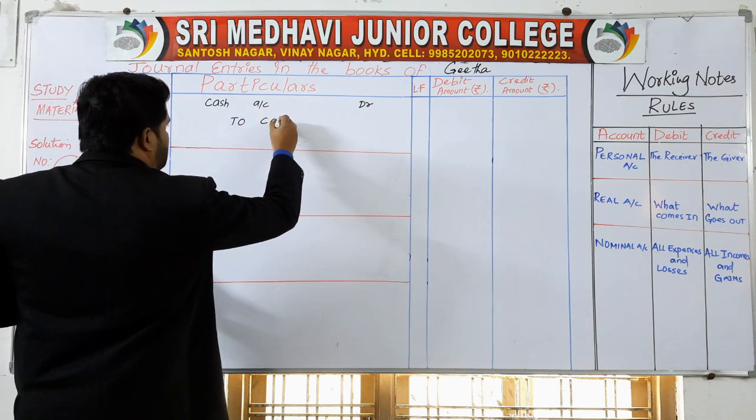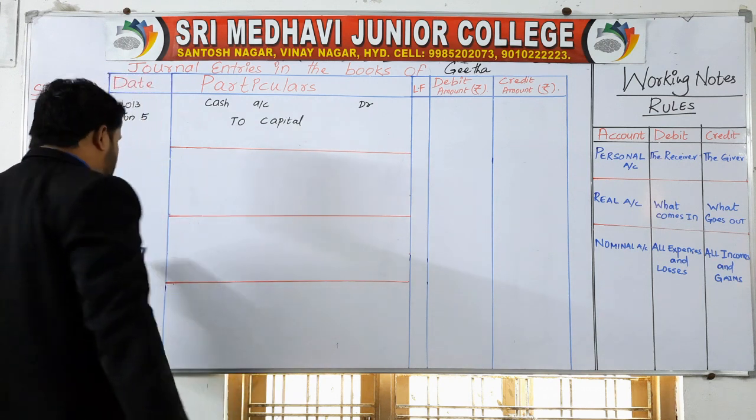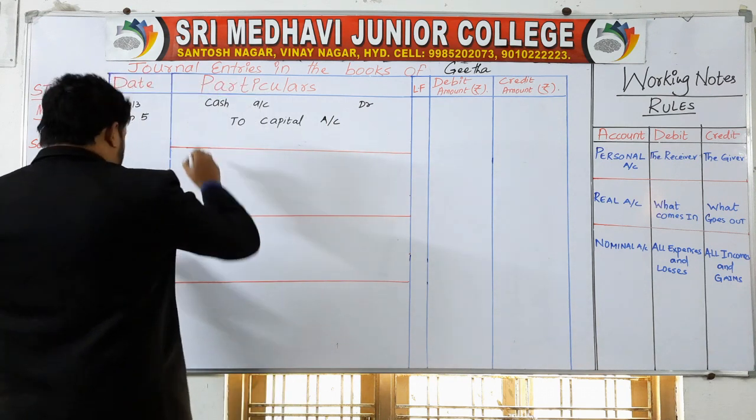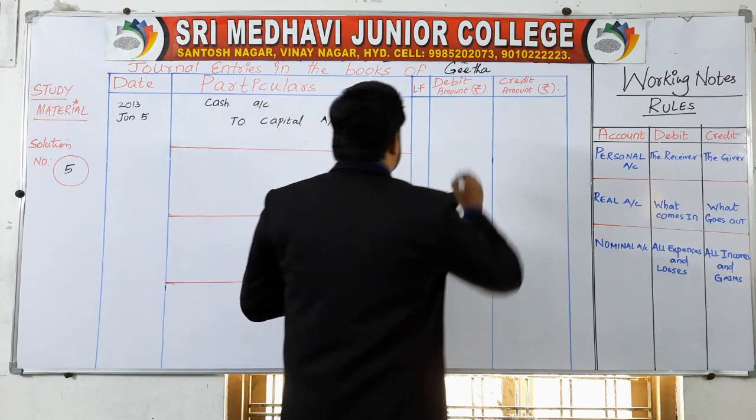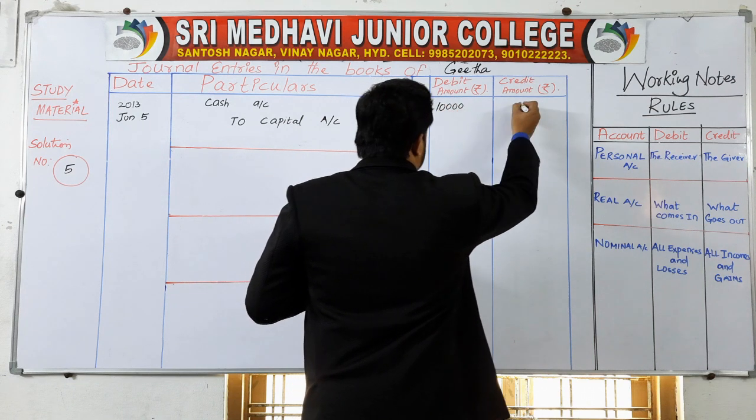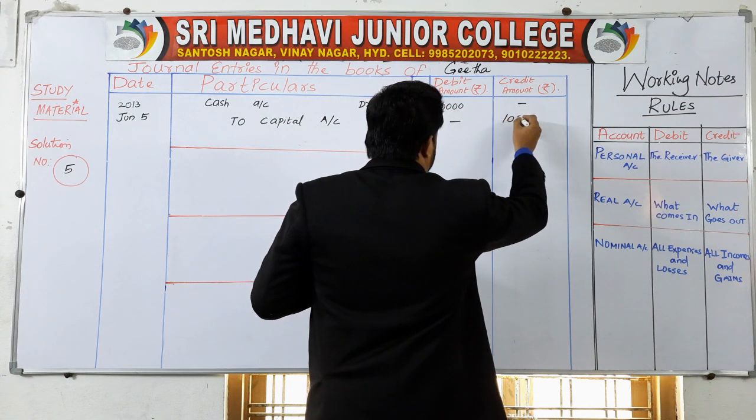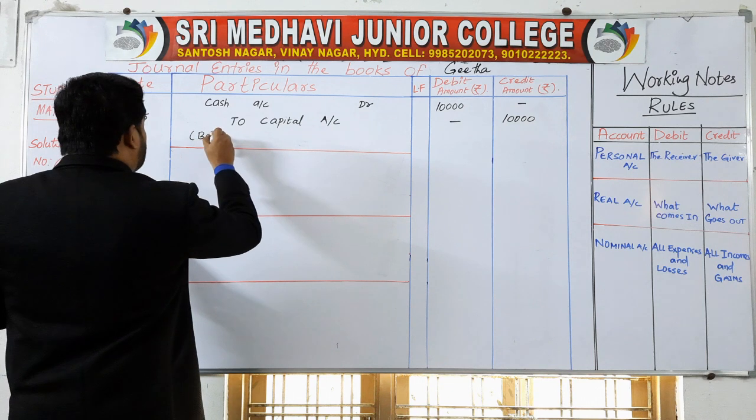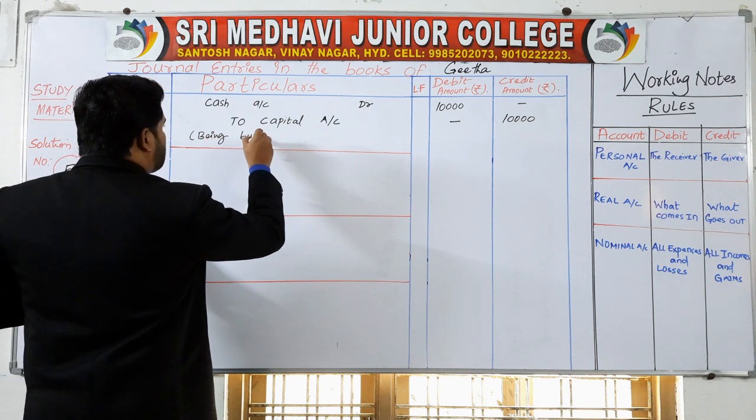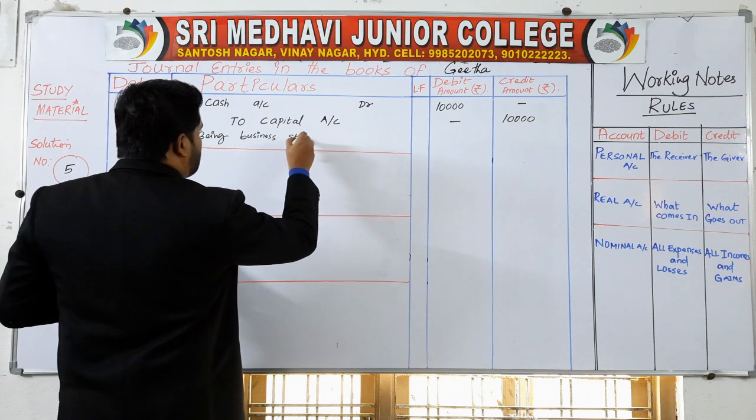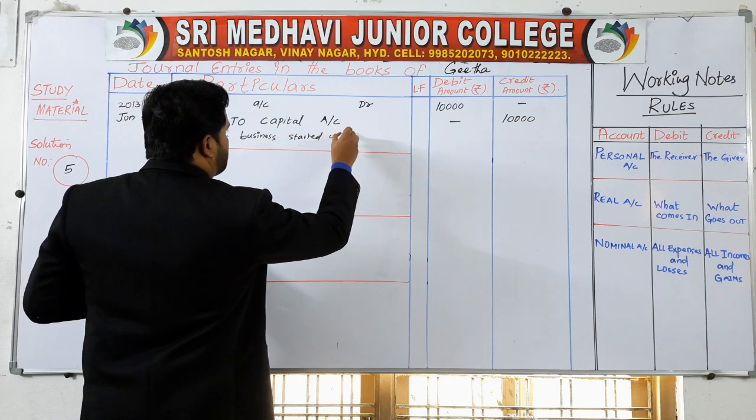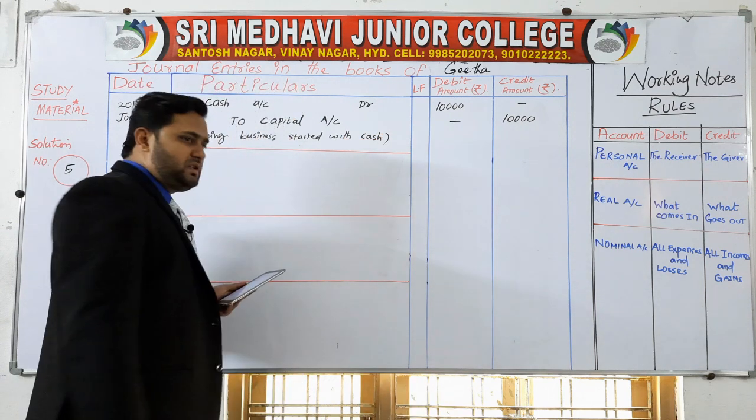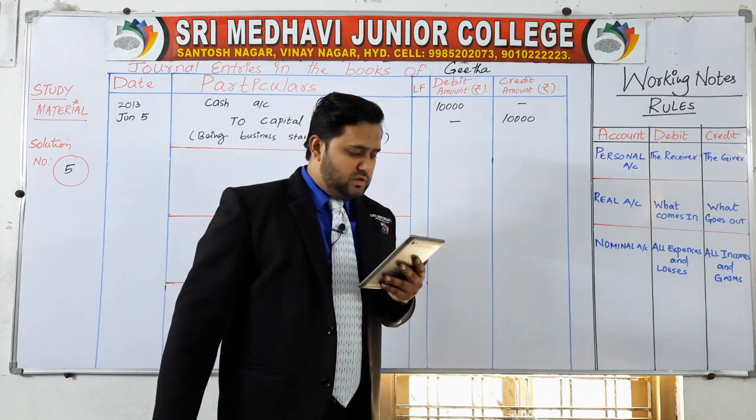When you start a business with an amount, that amount is called capital. Cash account debit to capital account. How much? The amount given here is 10,000 rupees. So Geeta has started the business with 10,000 rupees. You have to write the narration: Being business started with cash, 10,000 rupees. This is how you need to write the journal entries.